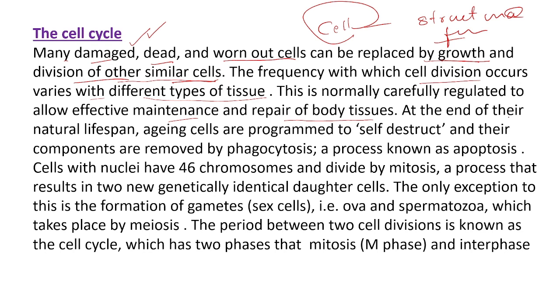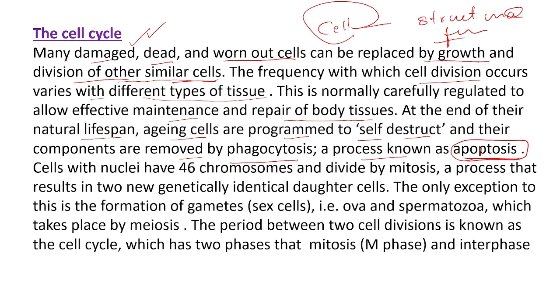At the end of their natural lifespan, aging cells are programmed to self-destruct and their components are removed by phagocytosis. This process is called apoptosis. That means after the normal lifespan, after aging, cells will die. After the normal lifespan, aging cells will self-destruct. What is meant by self-destruct? Destructing themselves.